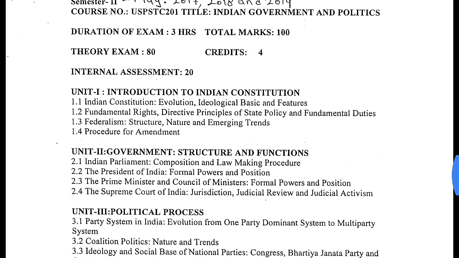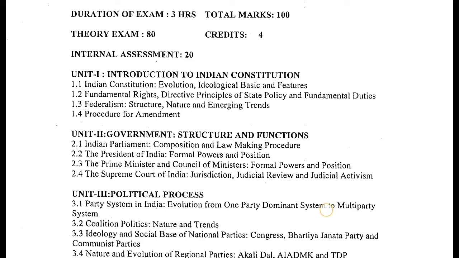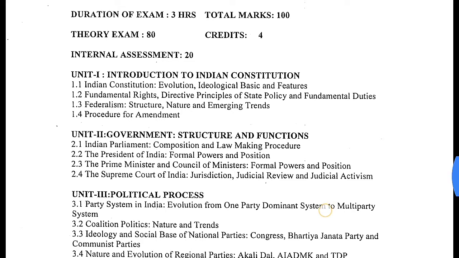The first unit of political science of second semester is Introduction to Indian Constitution, and topics in this unit are Indian Constitution, evolution, ideological basis and features. The second topic we have in political science of second semester is fundamental rights, directive principles of state policy and fundamental duties, federalism, structure, nature and emerging trends, procedure for amendment.